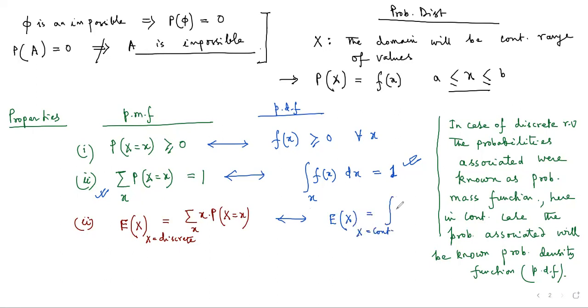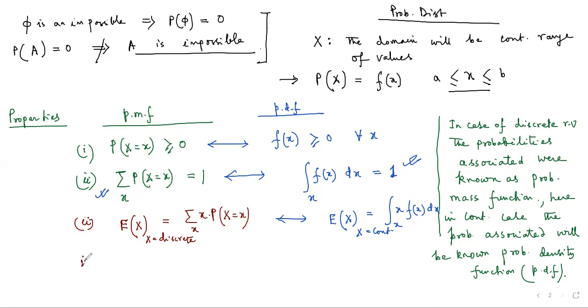We take the probability function f(x), multiply it by the value x, and integrate over x, dx. That is the form of the expectation in the case of a continuous random variable.